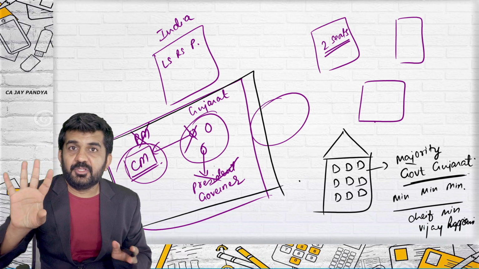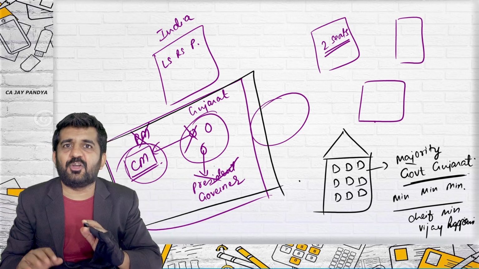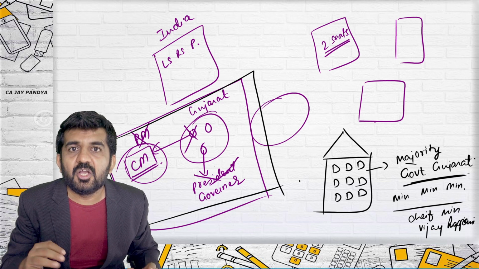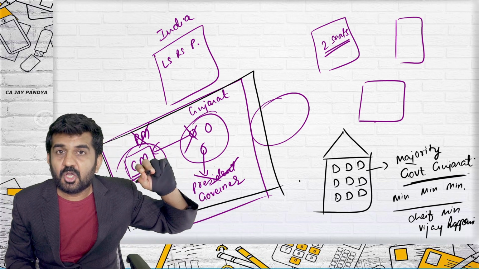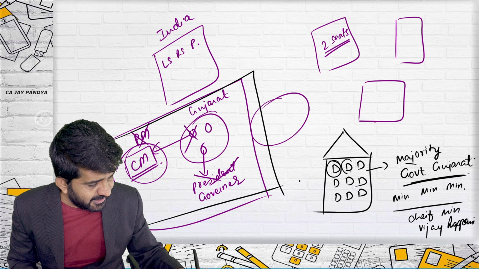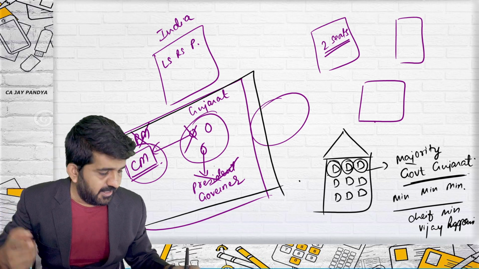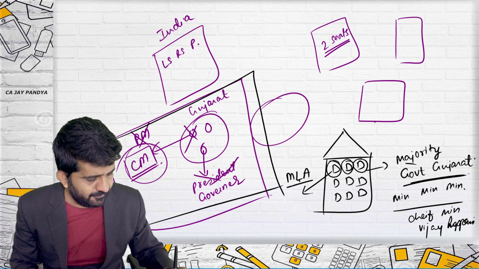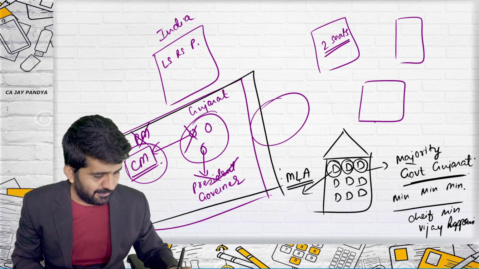The same thing is happening, and who is the president of the state? They are not termed as president of the Gujarat state. They are termed as governor of the Gujarat state. The governor will be like the president, so they will be signing the bill. The governor will be signing the bill which is passed by this particular house. In this case also there will be parts of Gujarat that will be made. Elections will be done, and this person is an MLA, member of the Legislative Assembly.